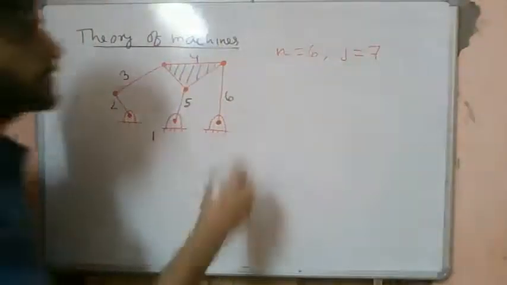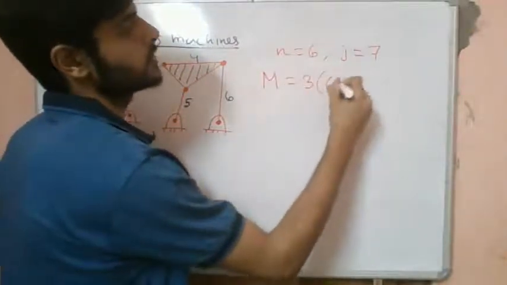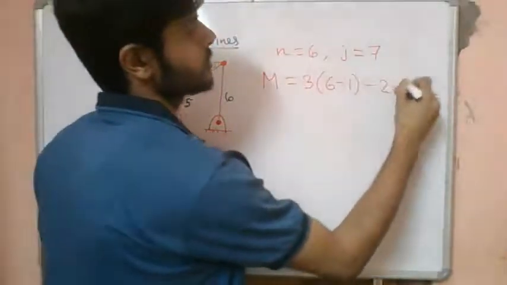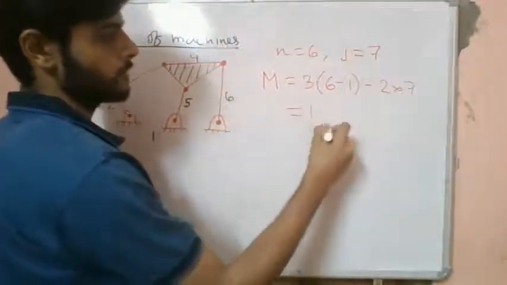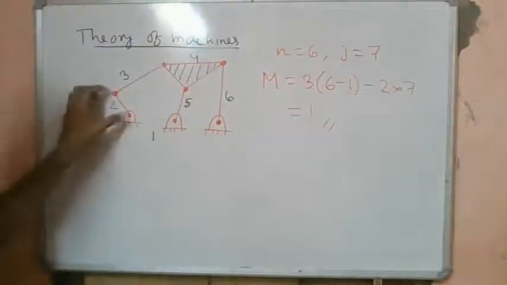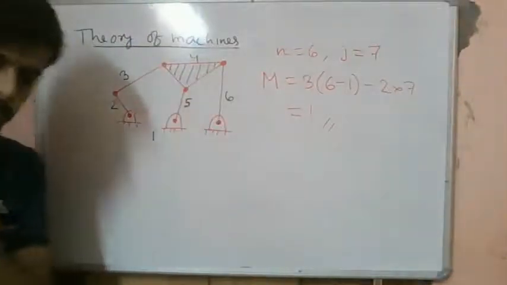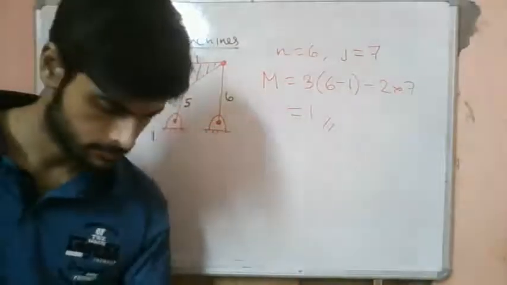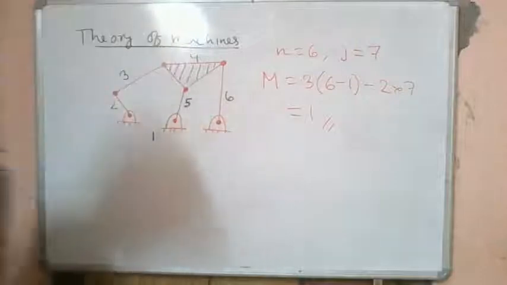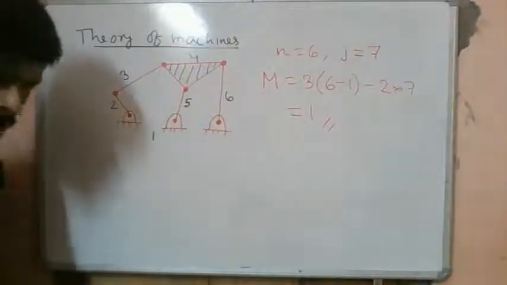So we have m equals 3 times (6 minus 1) minus 2 into 7, which is 15 minus 14, equals 1. So this is simple: if we rotate this one link only, we will get unique motions of the other links. This is the mobility of the mechanism. Let's try to find the mobility of another one.